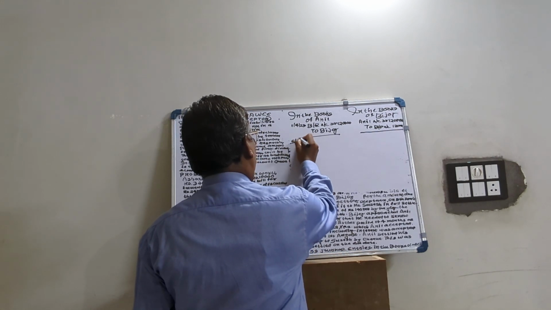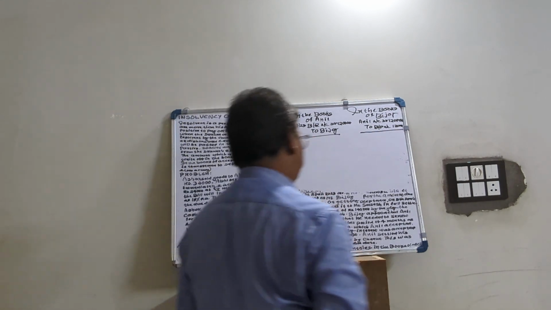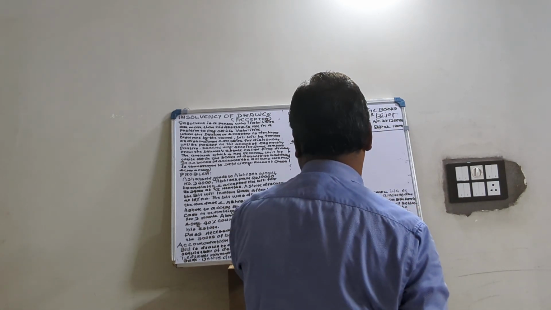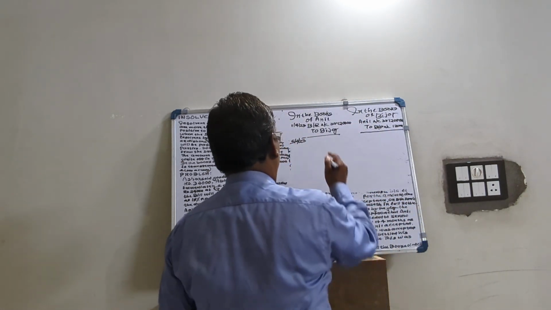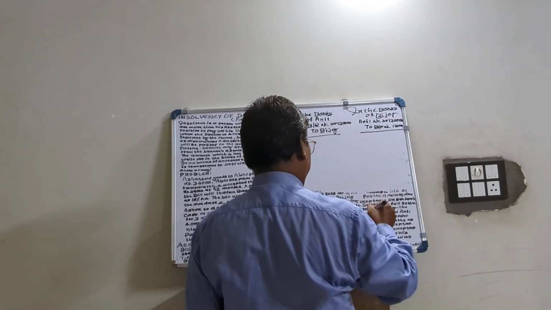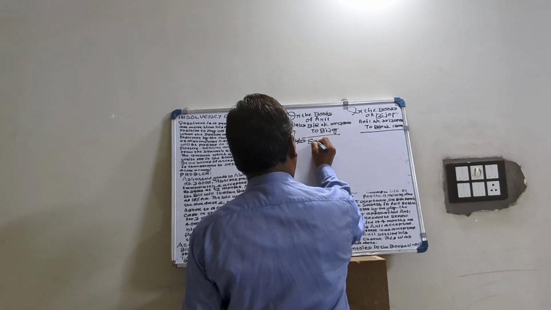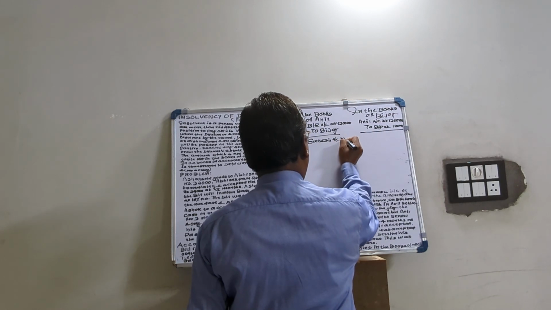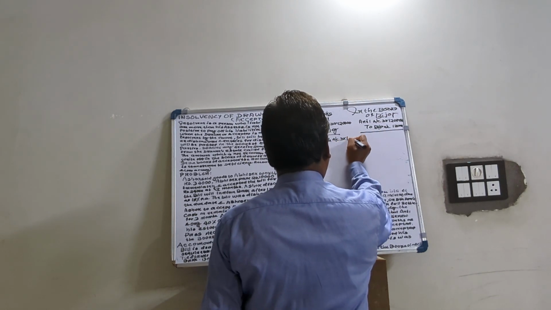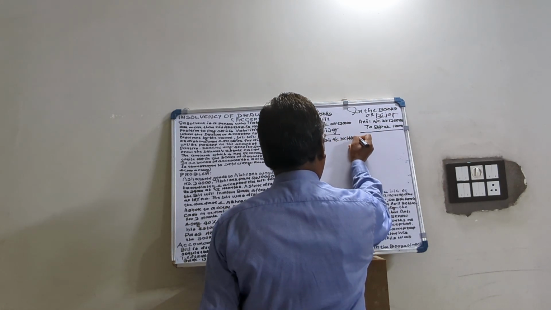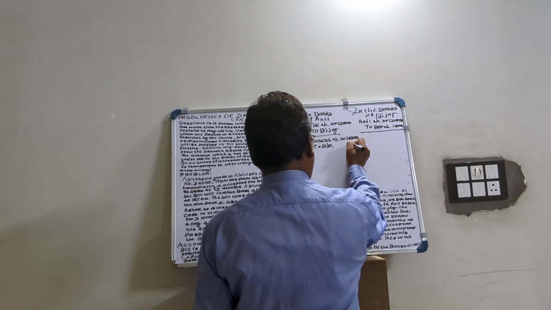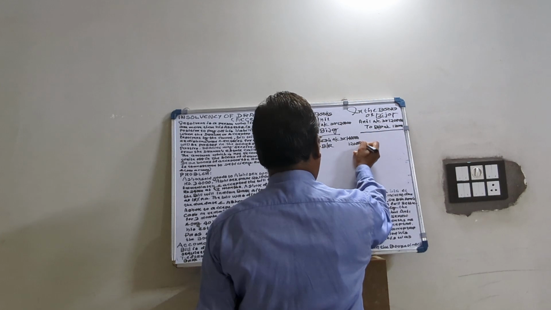Then on getting acceptance on 5th April 2023, Anil endorsed the bill in favor of Mr. Suresh for his claim of 1,40,000, paying the difference in cash. So he will endorse to Suresh. Suresh account debited. How much? That is 1,40,000, to bills receivable, the bill is with him, the amount is 1,20,000, to cash.